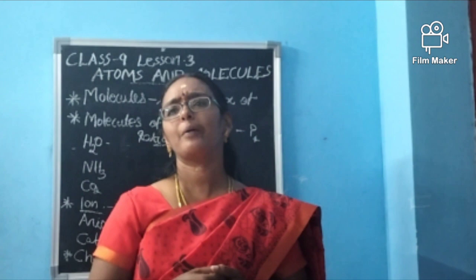What about phosphorus, ma? Phosphorus says, I am not able to exist independently. So one more phosphorus came. Can we exist? No, I am not able to exist independently. So one more phosphorus came. Still I am not able. So 4 phosphorus atoms should combine. It is called a tetraatomic molecule. Okay, dears, like that the molecules will be seen.